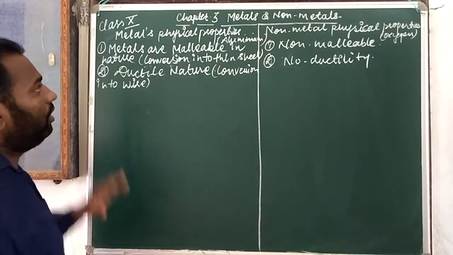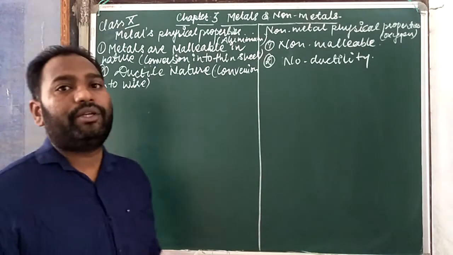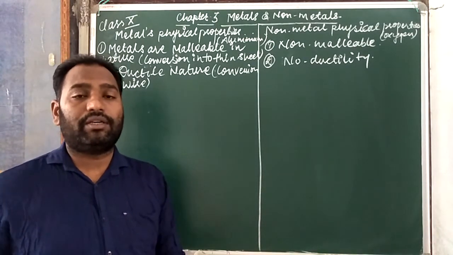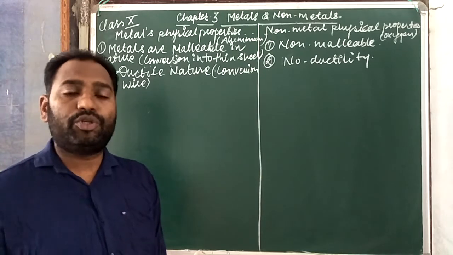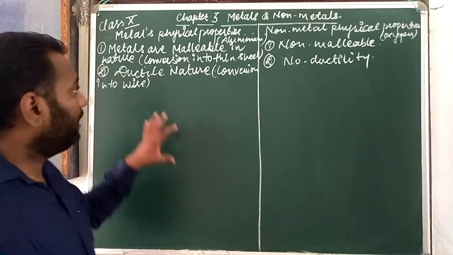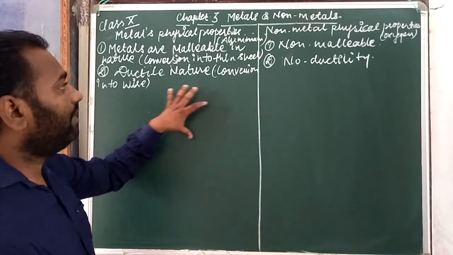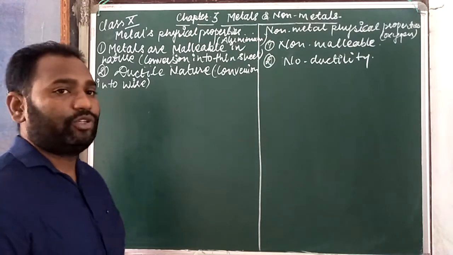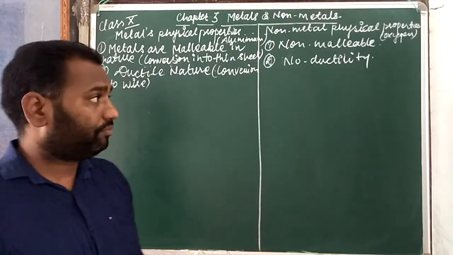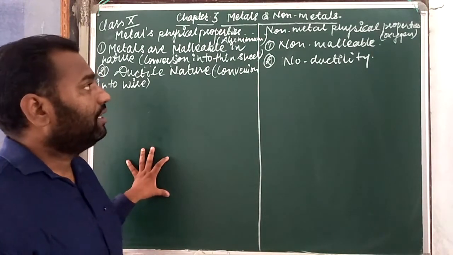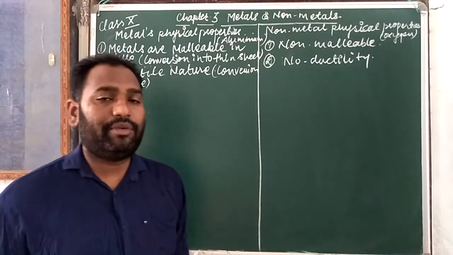It means the metals can be converted into thin wires, and this thin wire gets a new shape, and that's why we say this is the ductile nature. This is the ductile nature. You can see how much ductility can be seen.